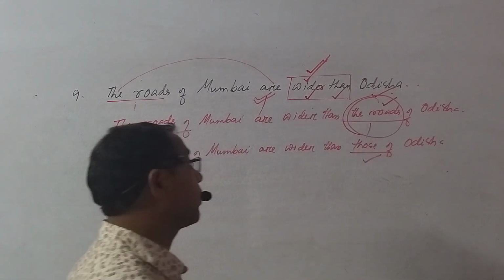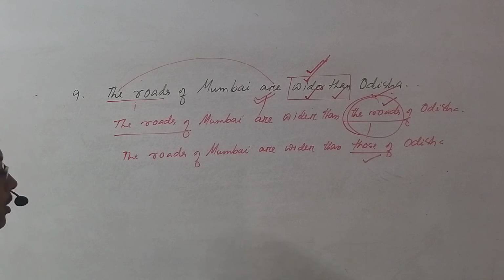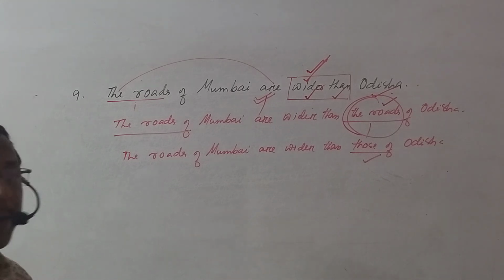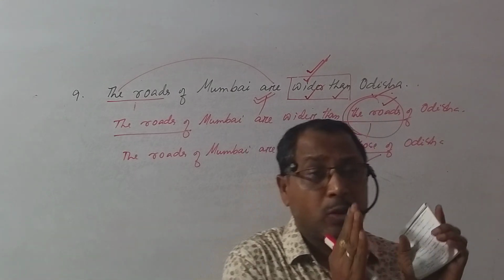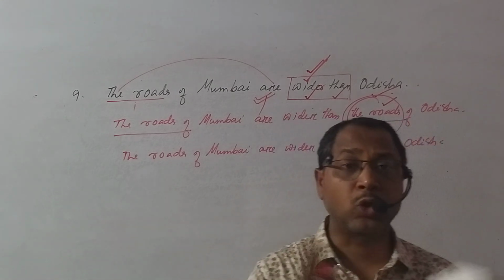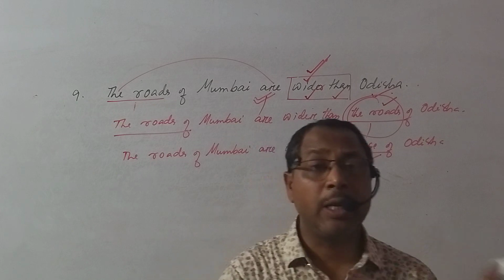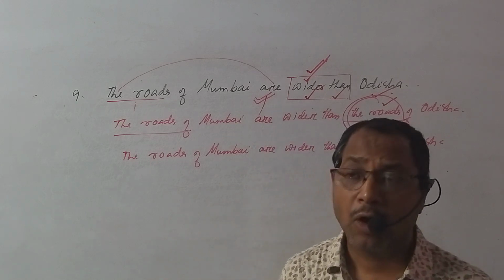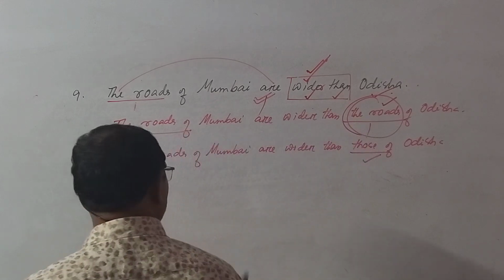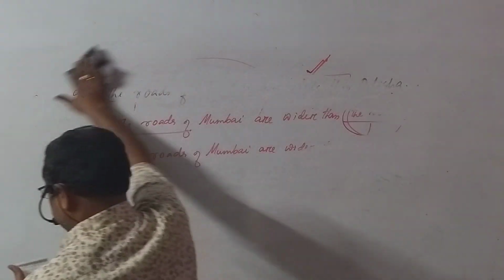Correct one. Did you get the sense? Comparison should be the same, and it will be noun with noun: the book with the book, student with the student, country with the country, river with the river. Same kind of things should be compared. Okay? Question 9. Let me raise question number 10.